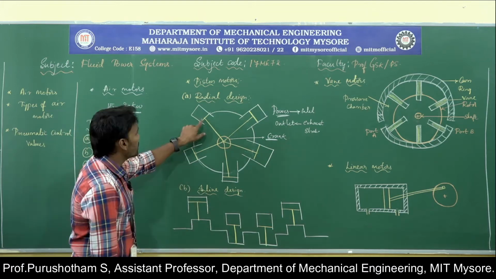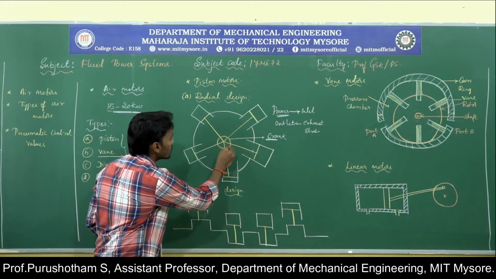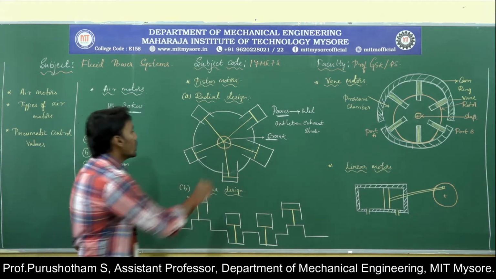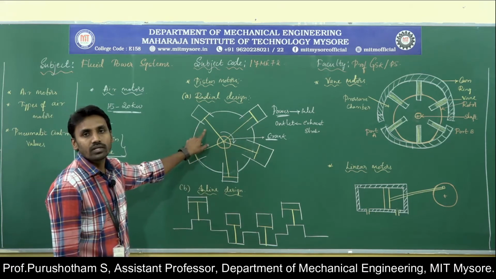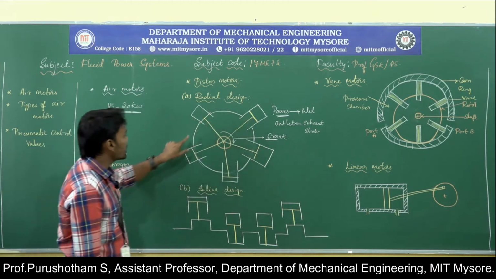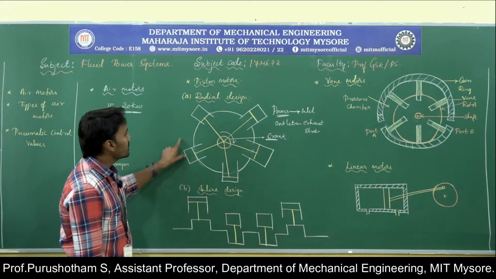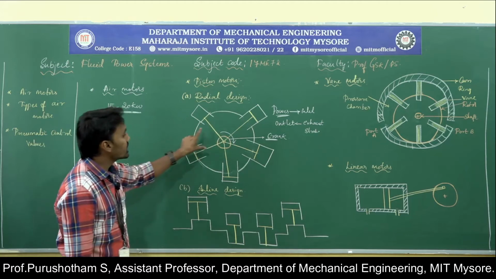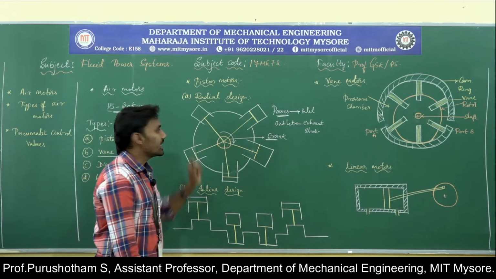The piston reciprocates, and that reciprocating motion is converted into rotary motion. With the effect of all the pistons connected to the common crank, when these pistons do the power stroke and exhaust stroke, the crank starts to rotate in the radial design.